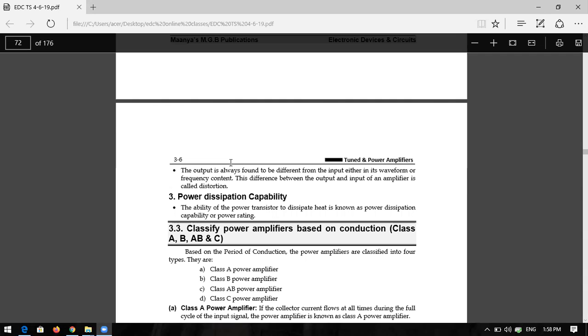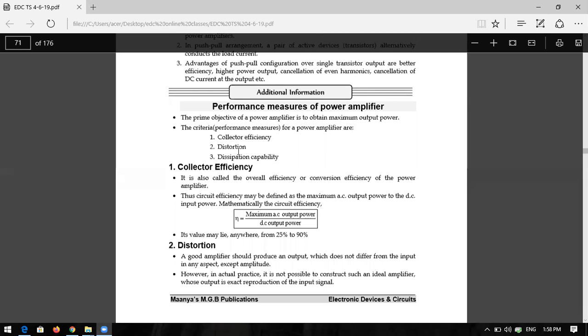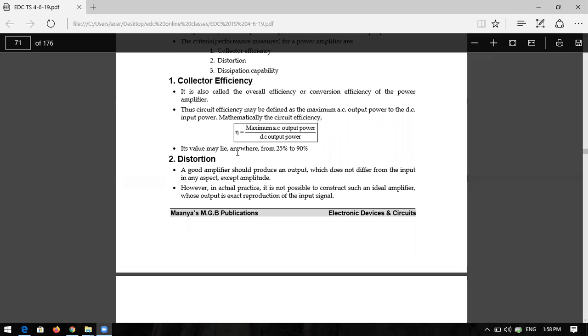Okay, and these are the performance measurements of the power amplifier, correct or not? The meaning of performance measurements is that, in order to compare two power amplifiers and identify which one is best, they should be compared using these parameters: efficiency, distortion, and dissipation. For a good power amplifier, efficiency should be very high.